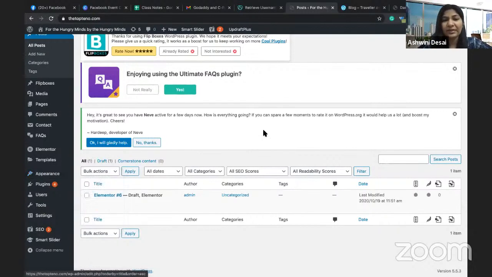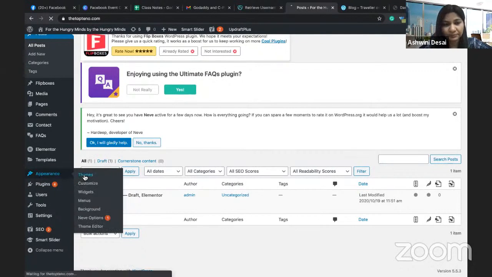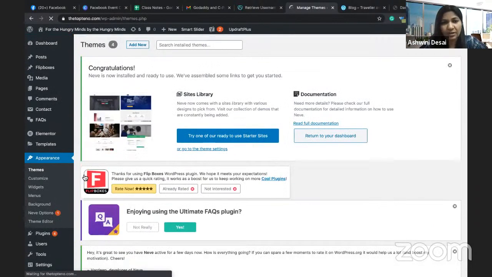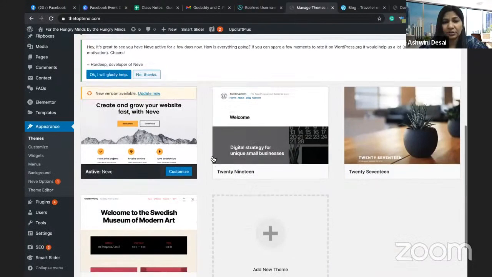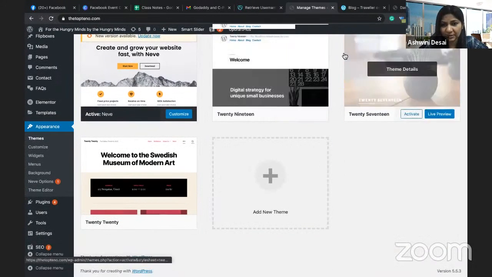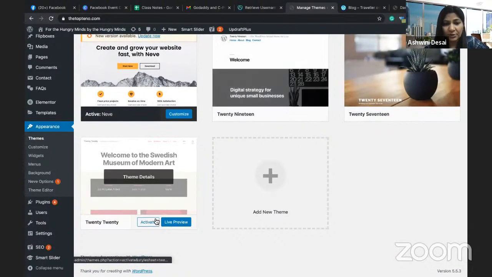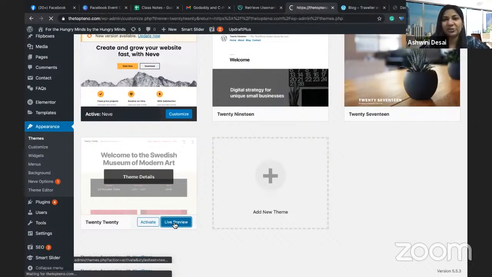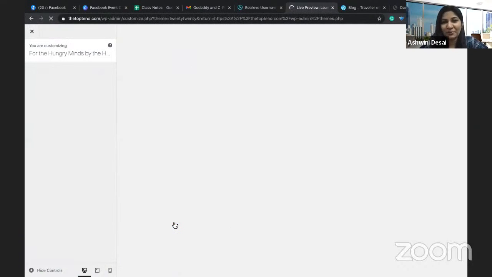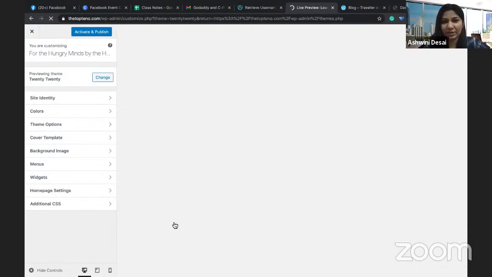Okay. Now, one thing is you can define your own layout. You can think of it yourself. The other thing is you can take the help of themes. There are multiple themes out there in the market. Themes define the look and feel of your website. Okay. See, I came to appearance, I came to themes. So themes define the look and feel of your website. See, these are all themes. I'll show you how a theme looks, with live preview. So whenever you want to activate a theme, first look at how it will appear, because your whole website will be turned upside down.